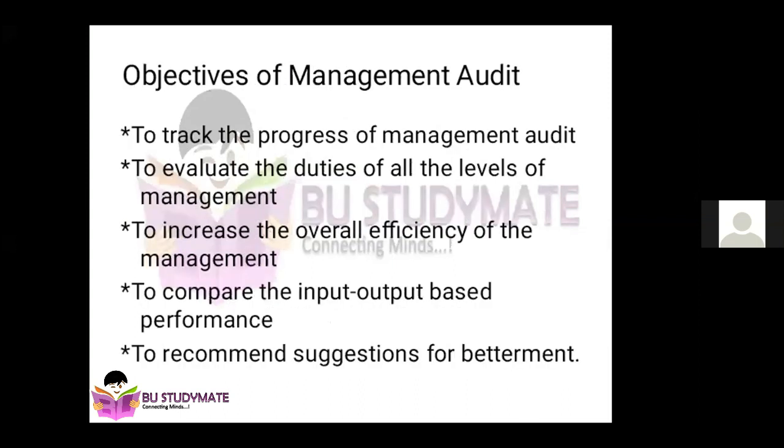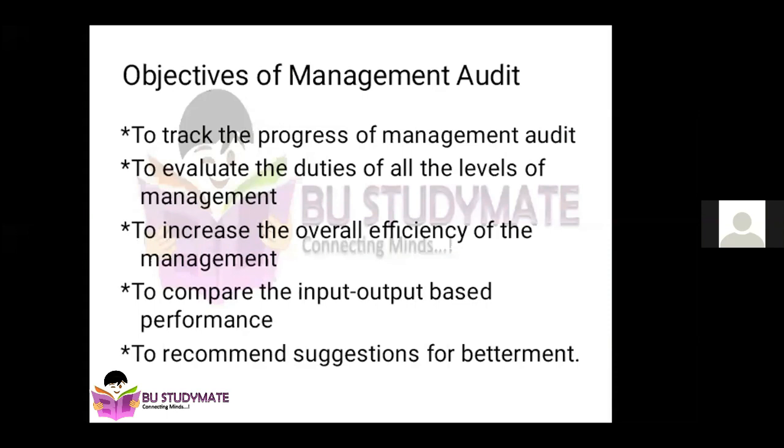Objectives: the first one is to track the progress of management. Management, that's all, not audit. Kindly forgive the last word. To track the progress of management, in the sense, as I told you, when we conduct a management audit, we come to know whether the management is at what phase, at what speed, in what direction in achieving the goals. That is called tracking the progress of the management in reaching the goals.